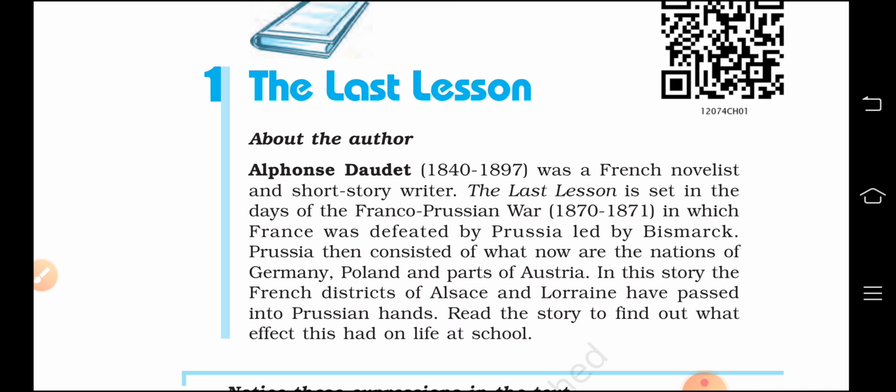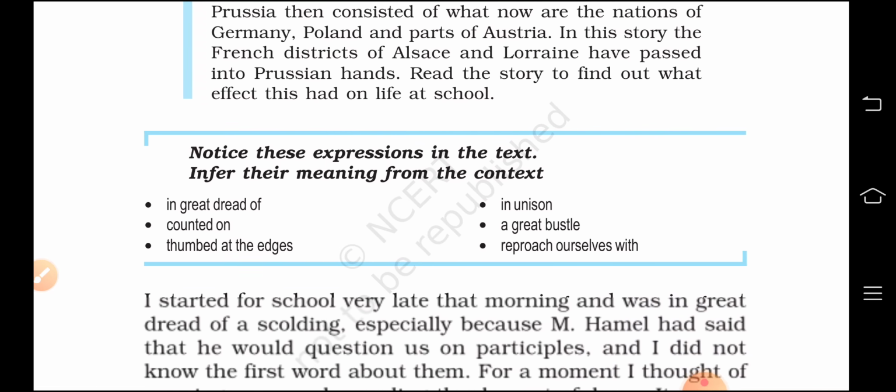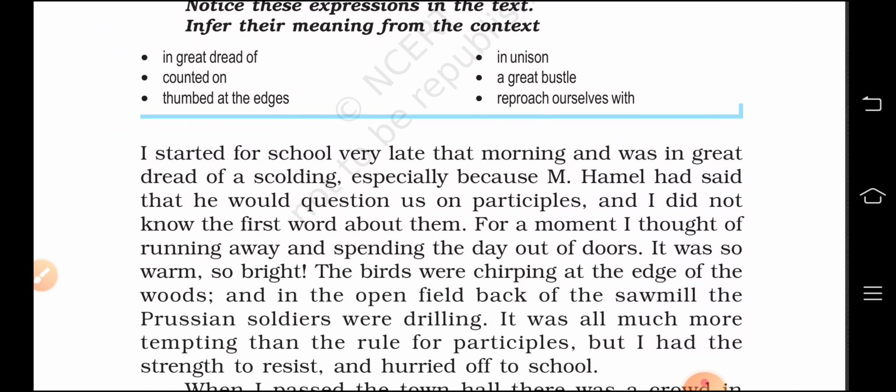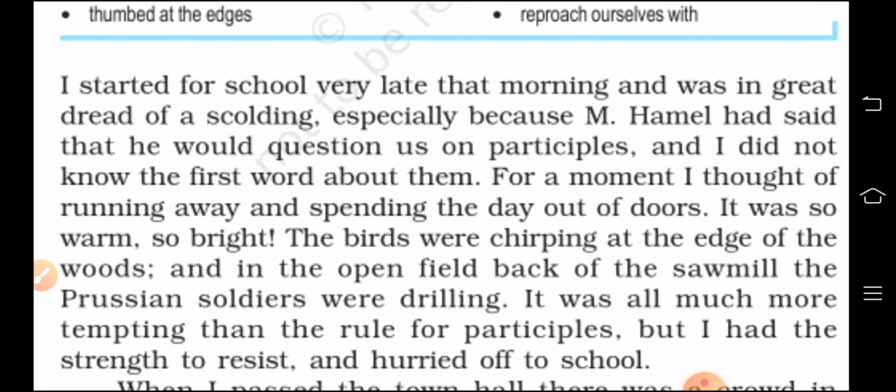So what is the story ahead? Let's see. You can see the expressions in the text here which infer the meaning from the context. As I am going to tell you the explanation of the chapter, please keep a pencil in your hand so that you can write down the meanings which are difficult for you. So I am going to start from the first paragraph.